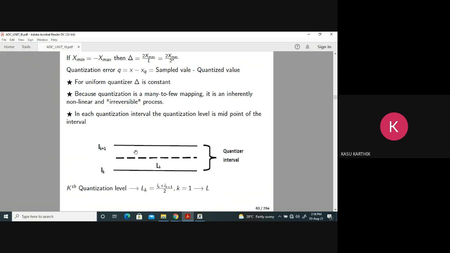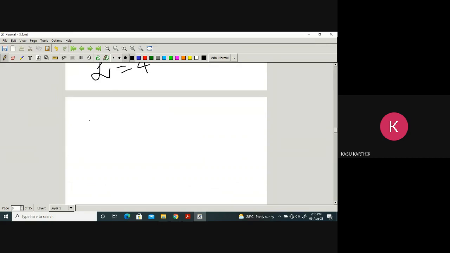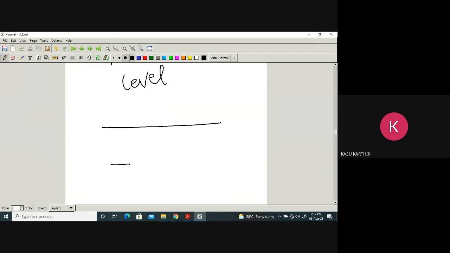Now, what is the quantization level? First of all, suppose you take these things. Let us take 1, this is 2. Now the quantization level is the midpoint of the quantization interval. What is the mid value between 1 and 2? What is the middle value between 1 and 2? It is 1.5.